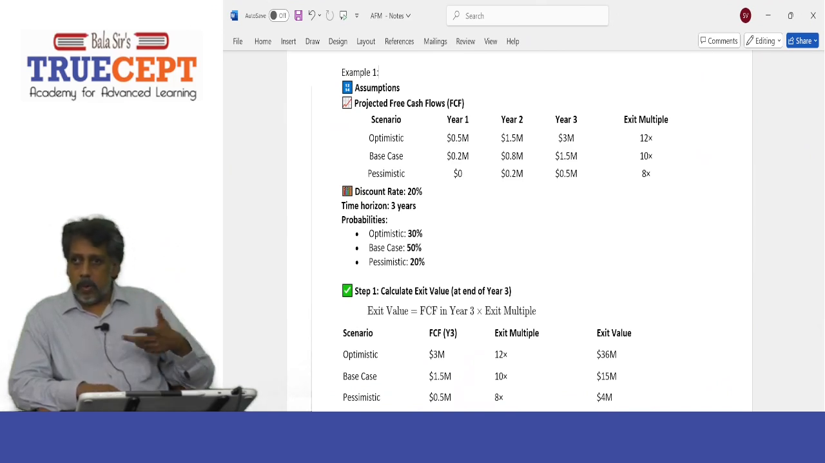What is that? Supposed to be the worst case scenario. What is the first year cash flow? 0. Okay, goose egg. And year 2? $0.2 million. And year 3?